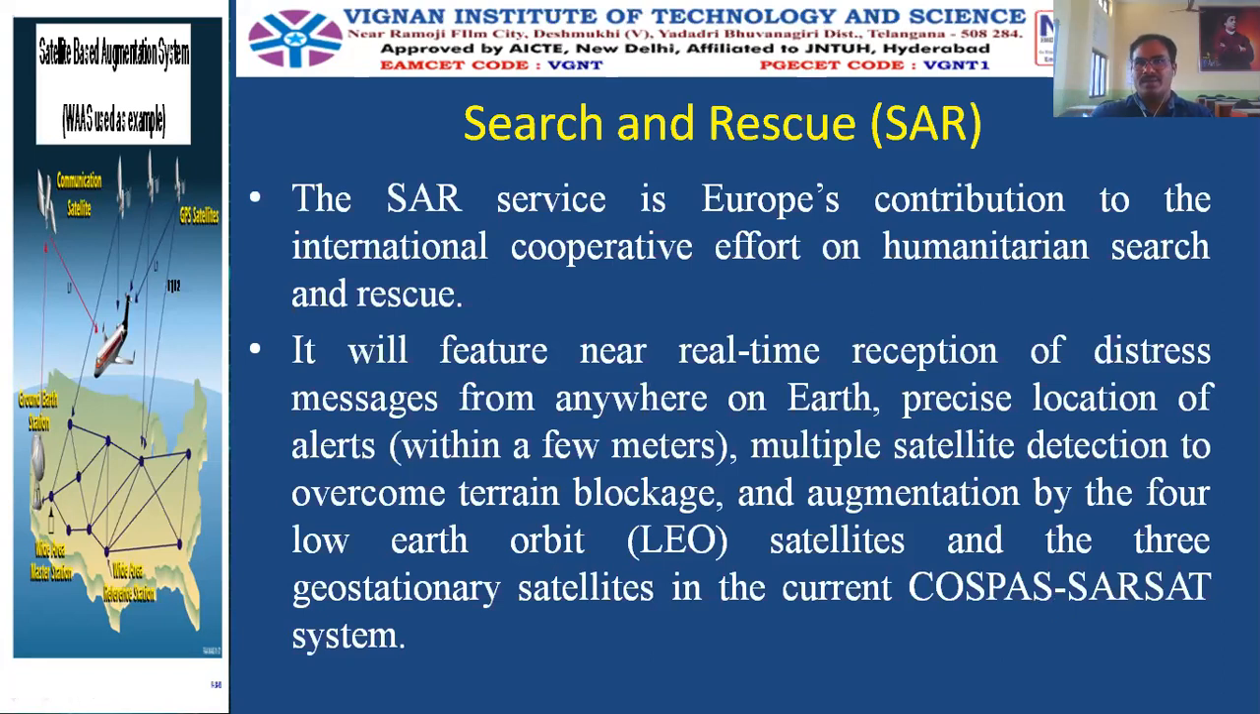So what are the major specifications? It is precise location of the alerts, multiple satellite detection to overcome the terrain blockage. Terrain blockage means when a signal is being received from a satellite, some objects or terrains will block that signal. So for this purpose, it will use LEO orbits and 3 geostationary satellites. In the GPS, there is no geostationary satellite, but here this will use 3 geostationary satellites.